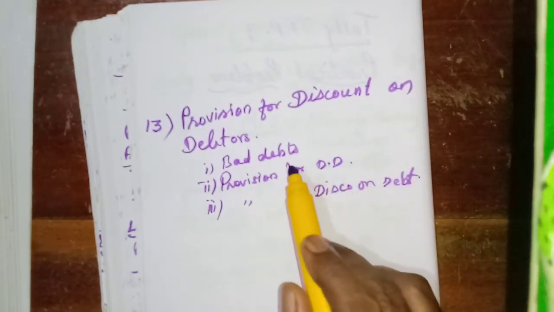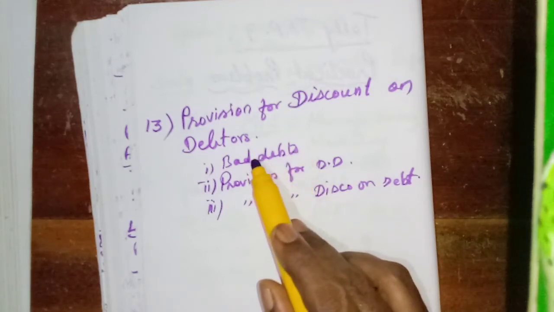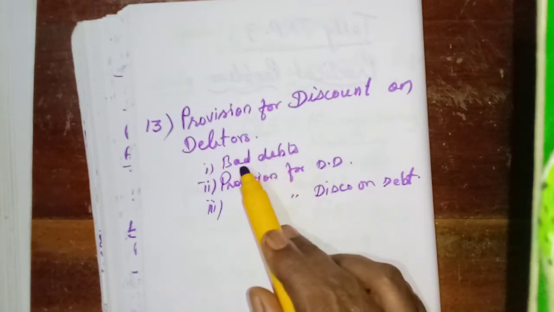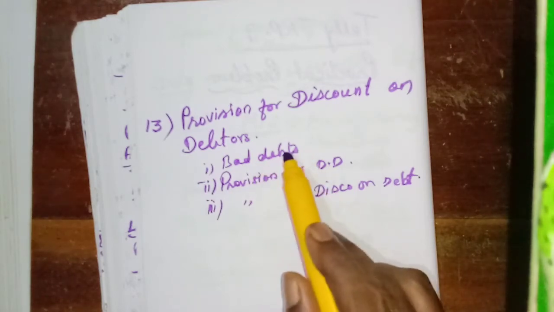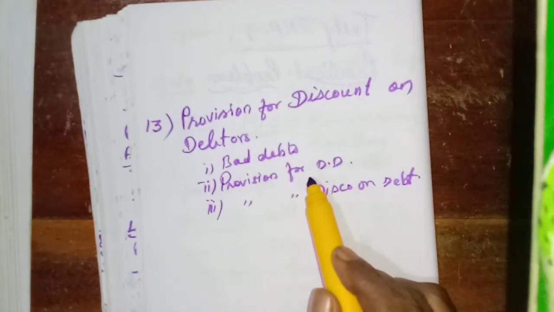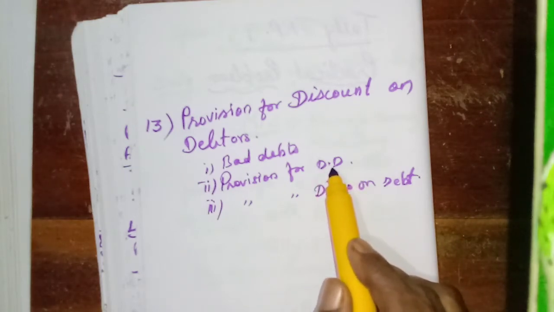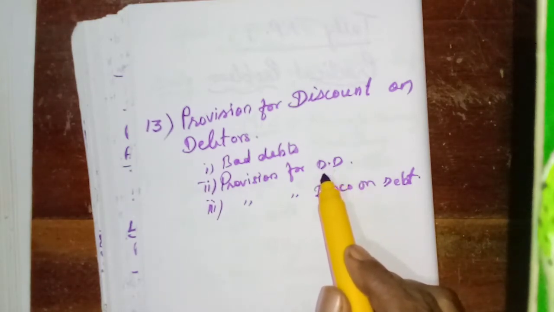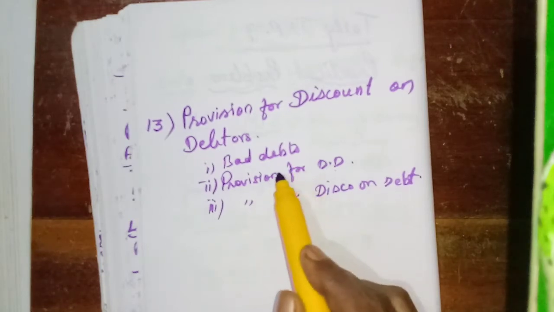Here, the debtors, sometimes some debts may not be recovered. That is called irrecoverable debts. That is bad debts. We will write off this amount, isn't it? So, in the balance amount, we may provide a certain percentage as provision for doubtful debts. That means we may or may not receive. That we are expecting for the future loss. Now, we are deducting this amount.